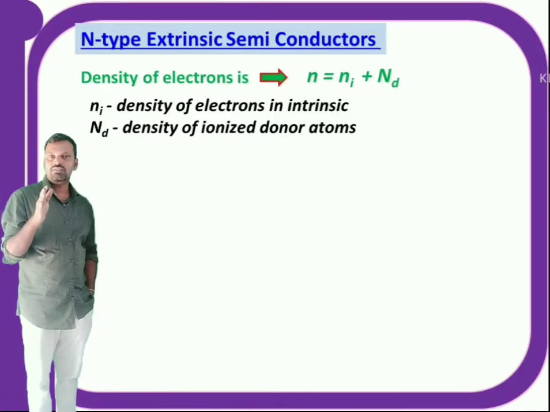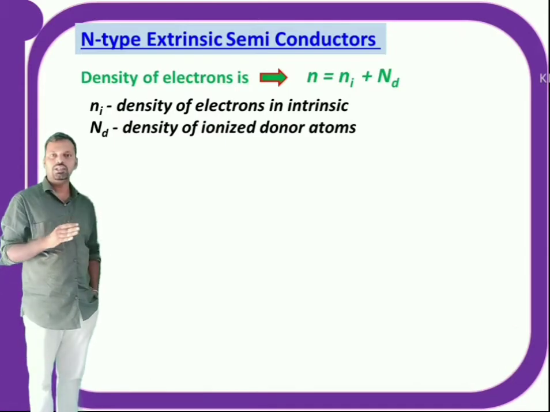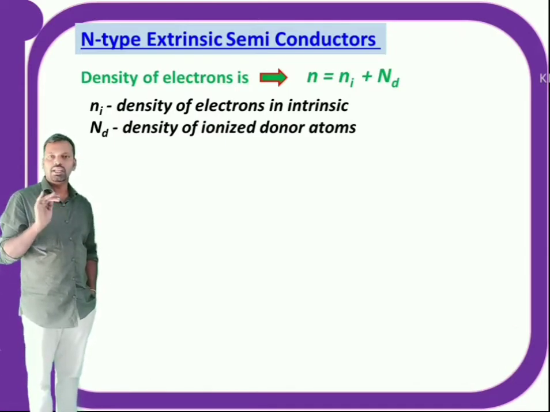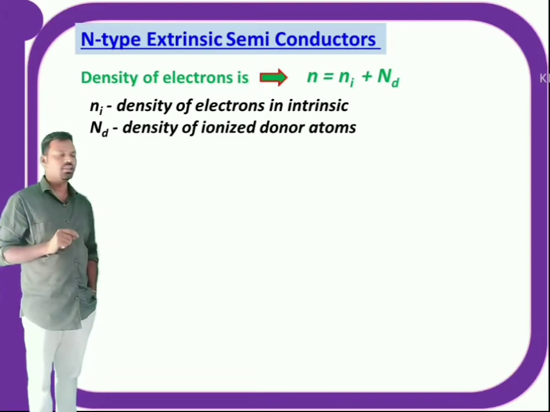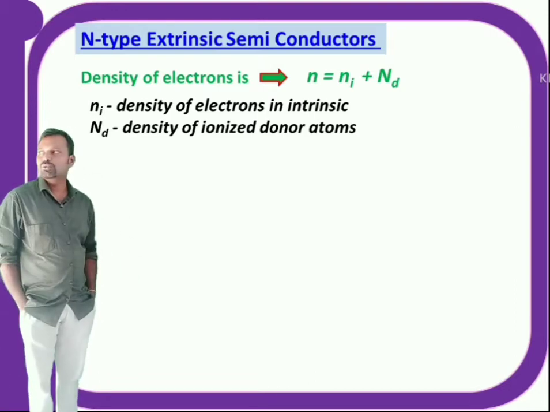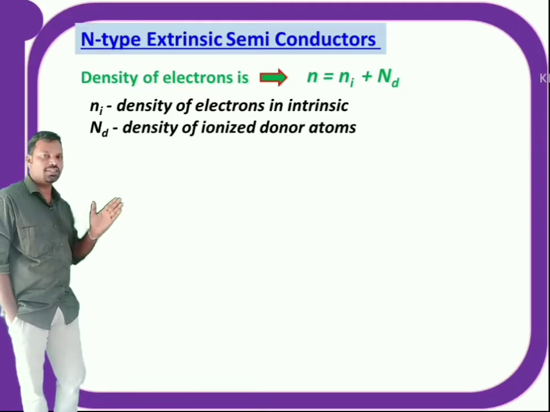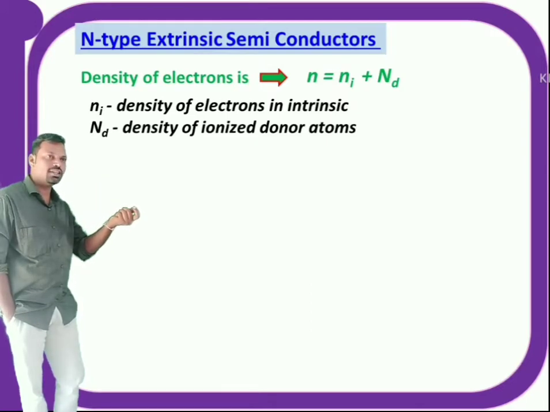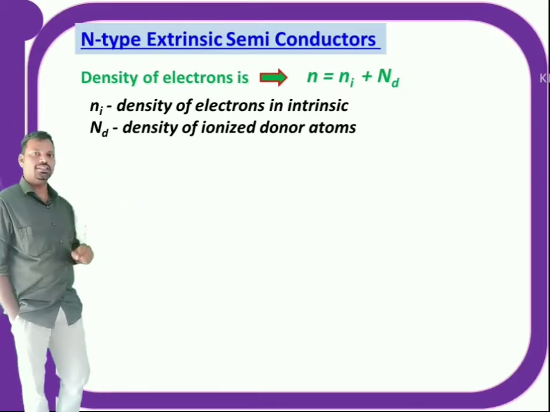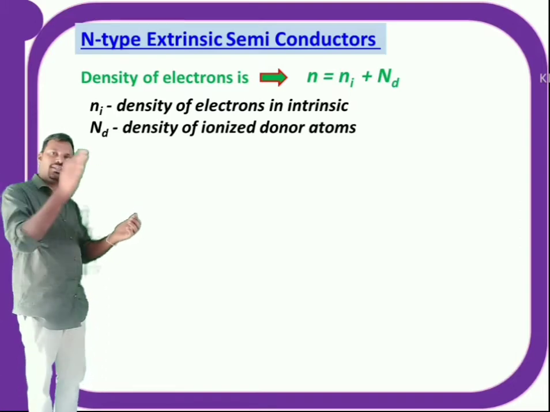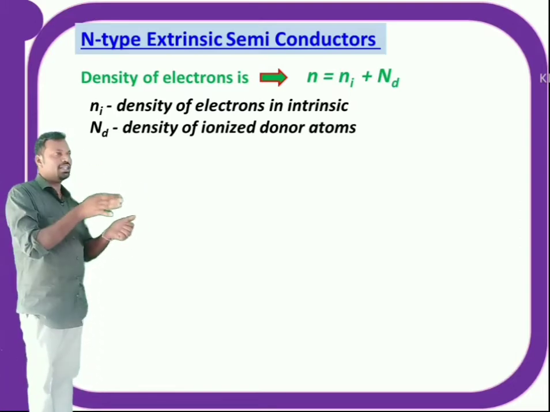Now the concentration of electrons in n-type semiconductors is denoted with n. n is equal to ni plus Nd, where ni is the electron concentration in pure semiconductor. Actually initially it is pure semiconductor. In pure semiconductors there are some electrons and holes, so that is ni. Now what I am doing, I am adding donor atoms, impurity atoms.